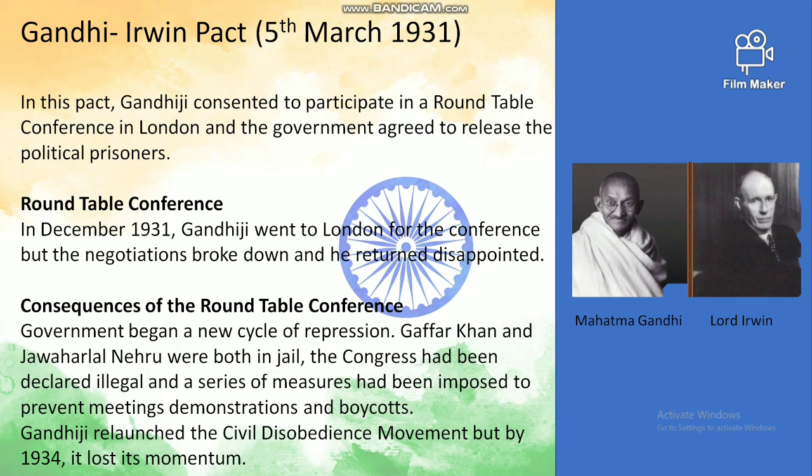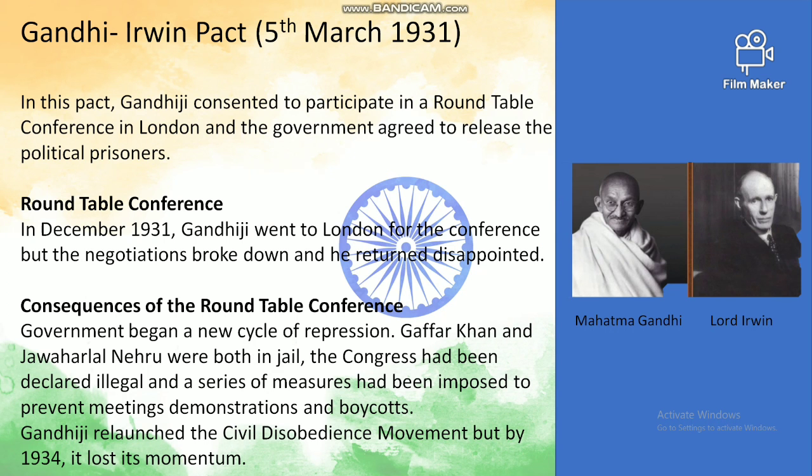So the Round Table Conference in the year 1931, December, Gandhiji went to London, but the negotiations broke down and he returned disappointed. What were the consequences of the Round Table Conference? Government began a new cycle of repression. They were very unhappy that this conference was a failure. Abdul Ghaffar Khan and Jawaharlal Nehru both were in jail. Congress had been declared illegal. A series of measures had been imposed to prevent meetings, demonstrations, and boycotts. So Gandhi again relaunched the civil disobedience movement, but by 1934 it lost its momentum.